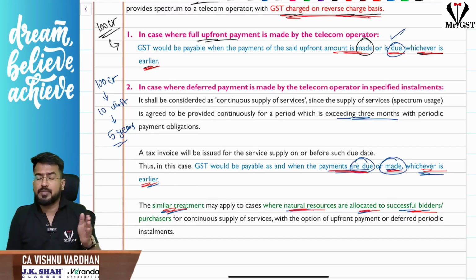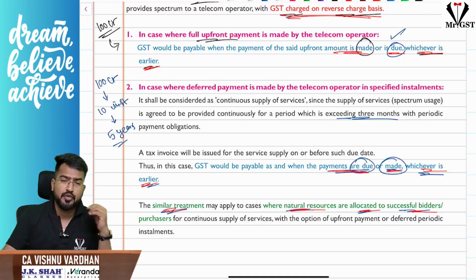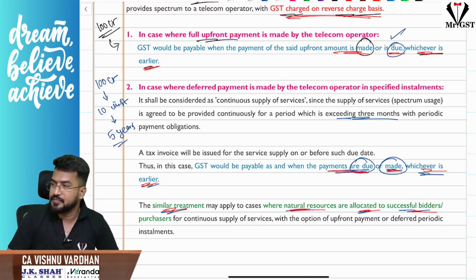Okay, so what is the time of supply? Payment made or due, whichever is earlier, both for upfront payment as well as installments.